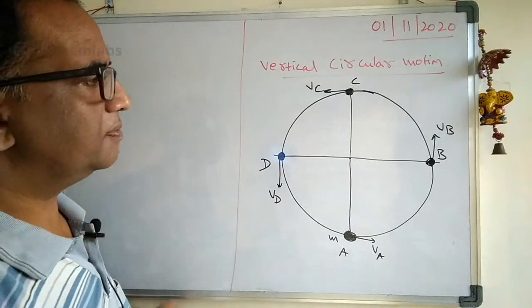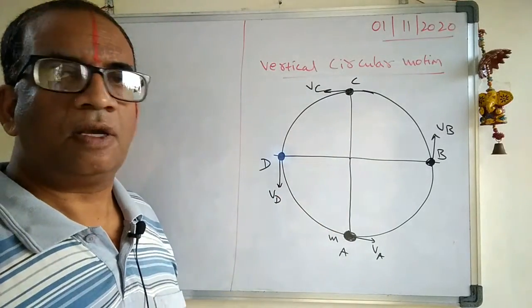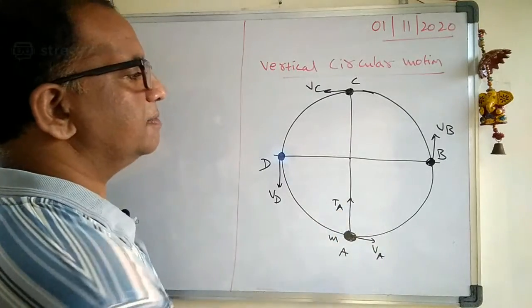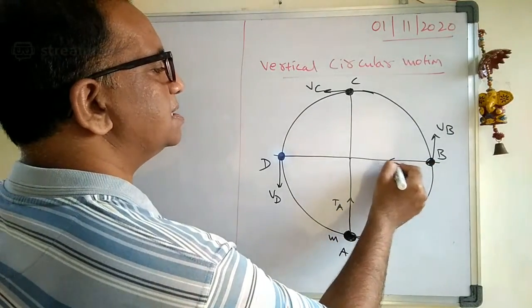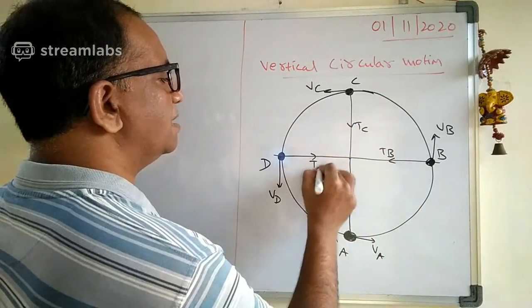And the second thing, one more important point: there will be a string here. So the string will have tension. This is the tension at A, if I come here this is the tension at B, the tension at C, and this is the tension at D.